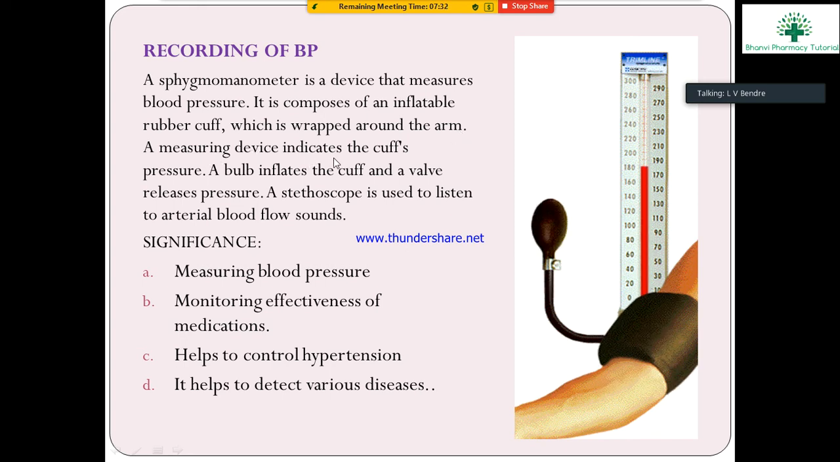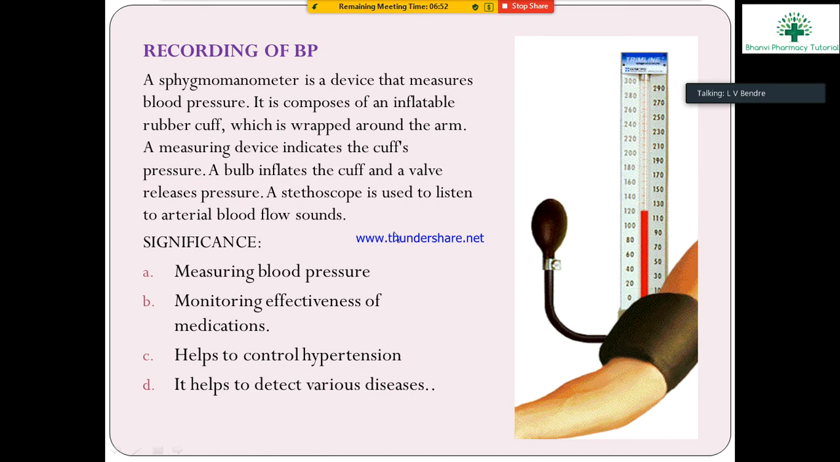A measuring device indicates the cuff's pressure. The bulb inflates the cuff to generate cuff pressure, and the valve releases the pressure. The stethoscope is used to listen to the arterial blood flow sound. When the cuff pressure rises, a sound is generated in the arteries, a tug tug tug sound, which is heard through the stethoscope.